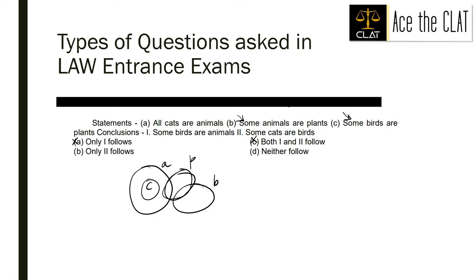This is also not a valid conclusion, because when we talk about conclusion, we want to select that option which follows in 100% of the cases. Some cats are birds does not follow in this case, right? Birds are here, cat is here. This also does not follow, which means only 2 also does not follow, and D is the correct answer over here.